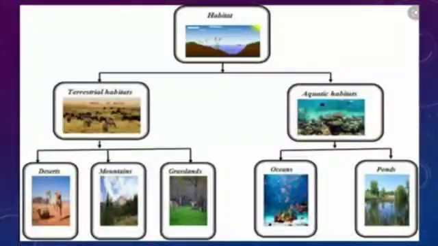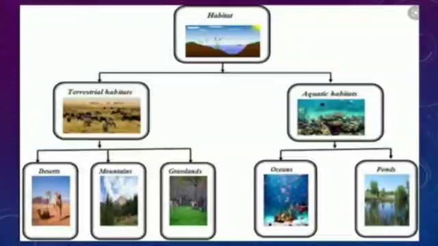Habitats are of two types: terrestrial habitat and aquatic habitat. What is a terrestrial habitat? The plants and animals that live on land are called terrestrial habitat.